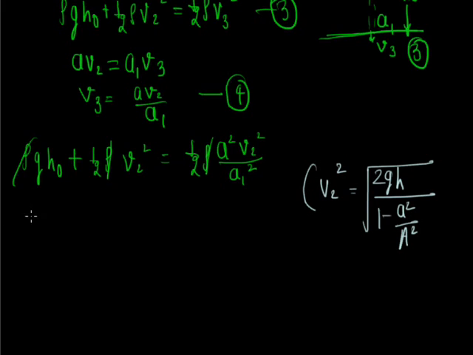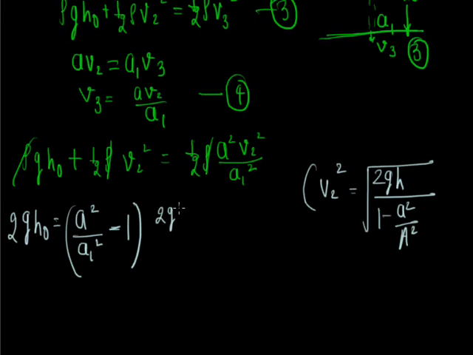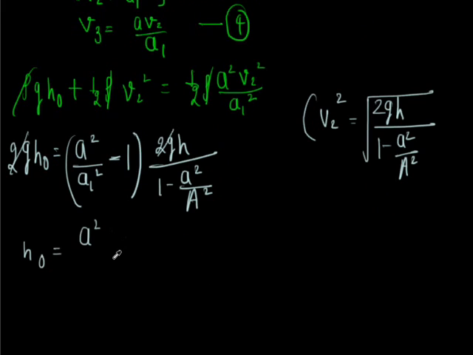Okay, so by putting here gh0, it can be written as 2gh0 equals v2 square times a square upon A1 square minus 1, and v2 square will be common. So v2 square is 2gh upon 1 minus a square upon A square. So we have to find out A1.